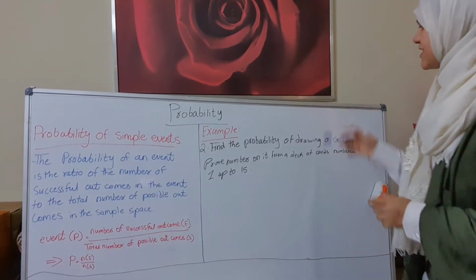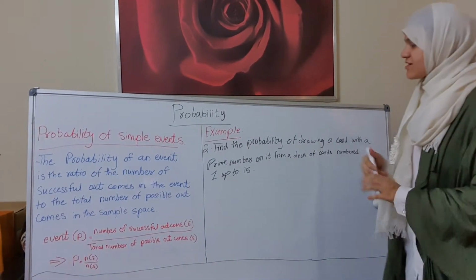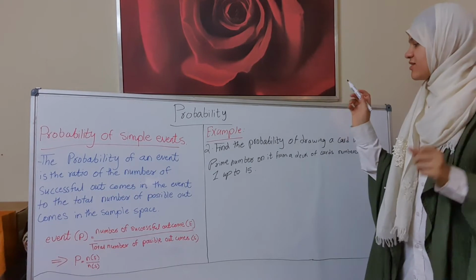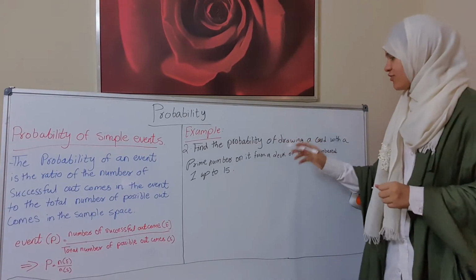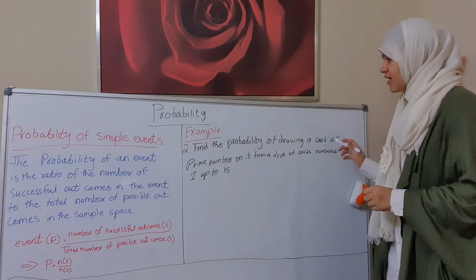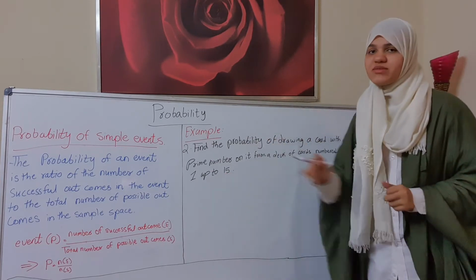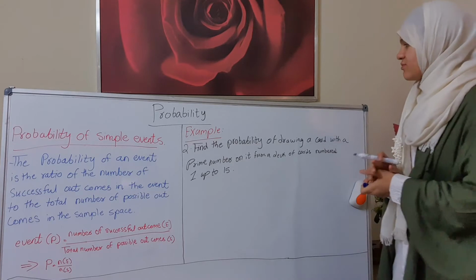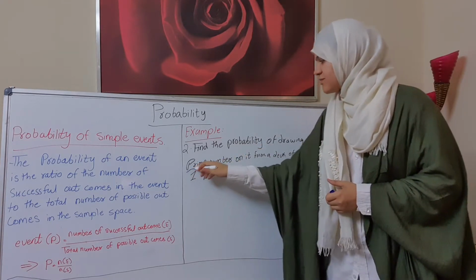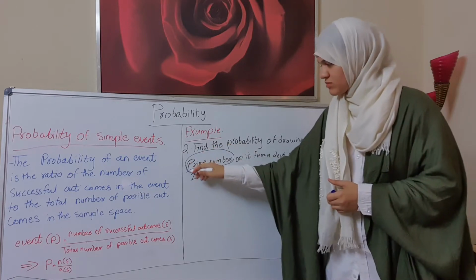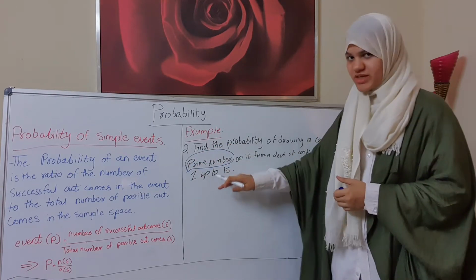Now let's continue with the second example. It says: find the probability of drawing a card with a prime number on it from a deck of cards numbered 1 up to 50. Okay, now what does he want? He wants to find the prime number from 1 up to 50.